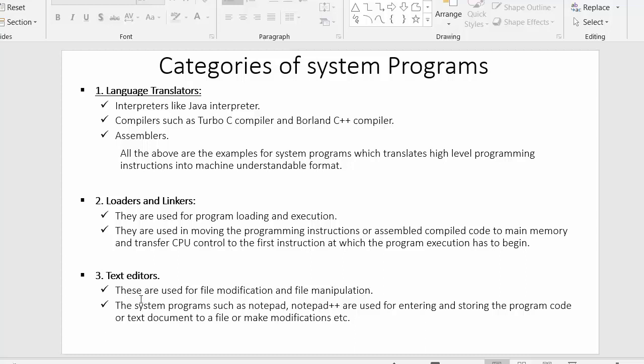As mentioned here, these system programs are used for file modification, file handling, and file manipulation.